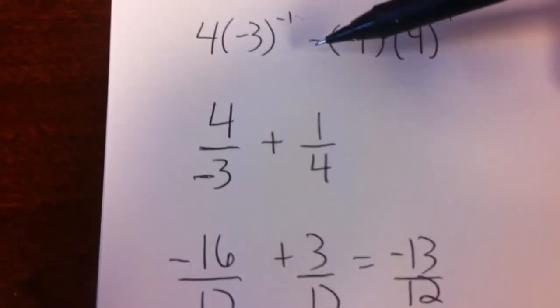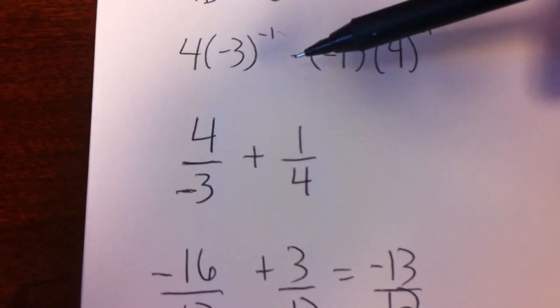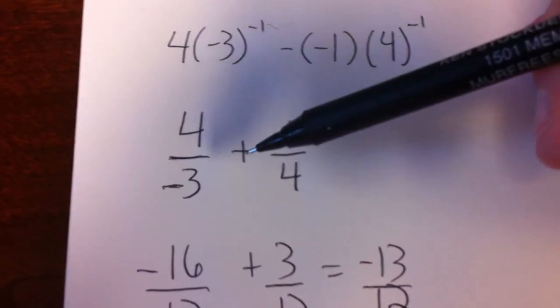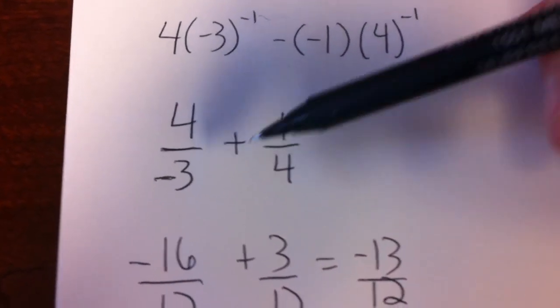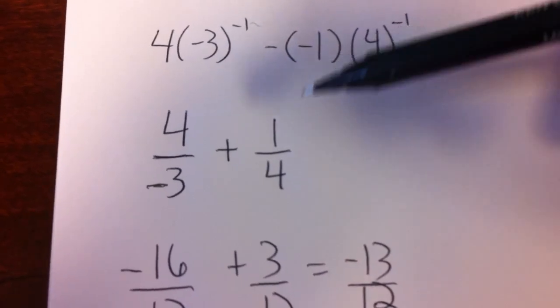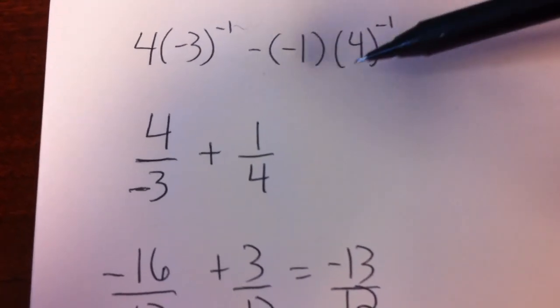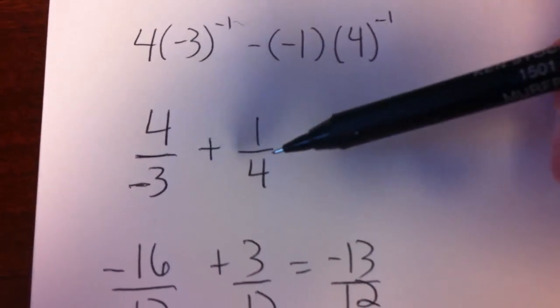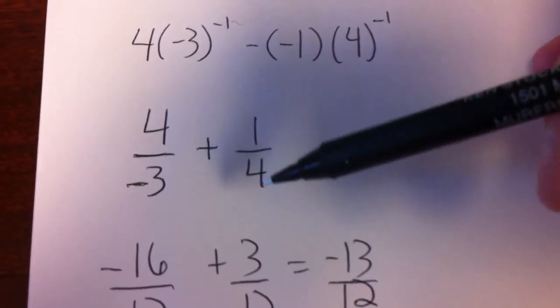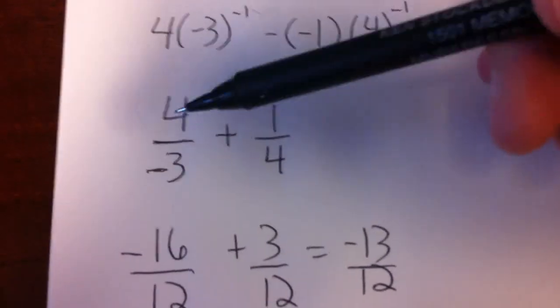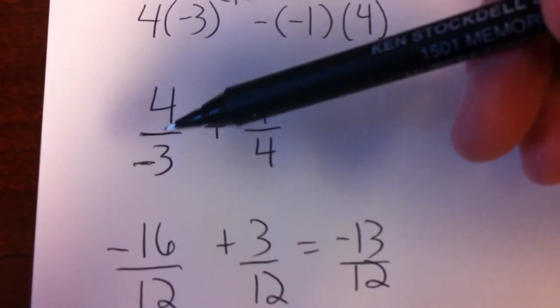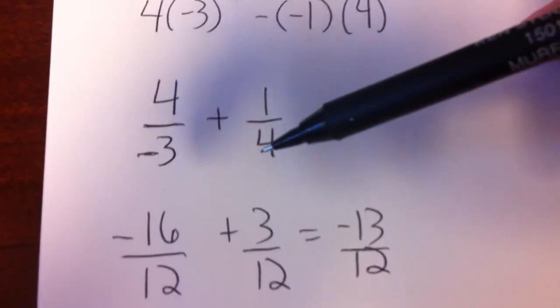Now I have minus negative 1. So when I subtract a negative, that's a positive. That changes the sign to plus, so it's plus 1. Again, 4 to the negative first power is going to be the same as the 4 being to the first power on the bottom of the fraction. So what I have now is a fraction, 4 over negative 3 plus 1 over 4.